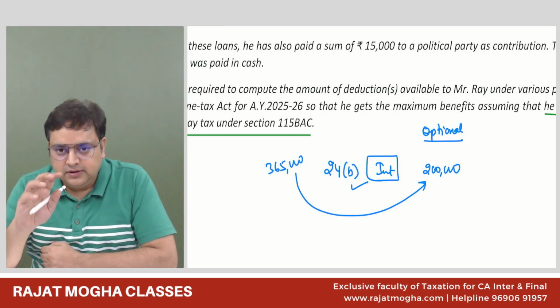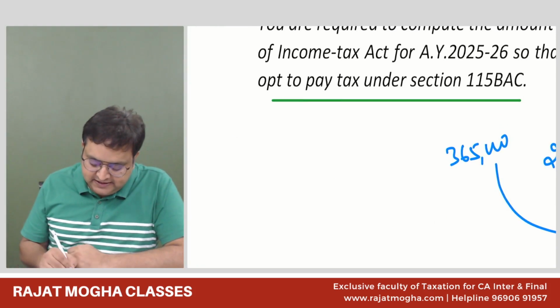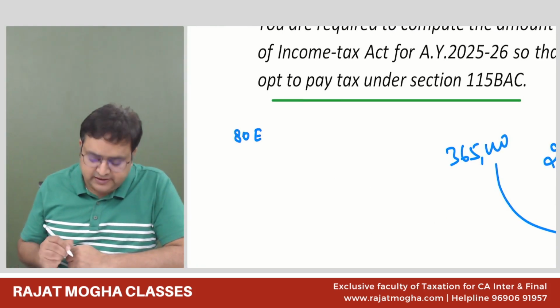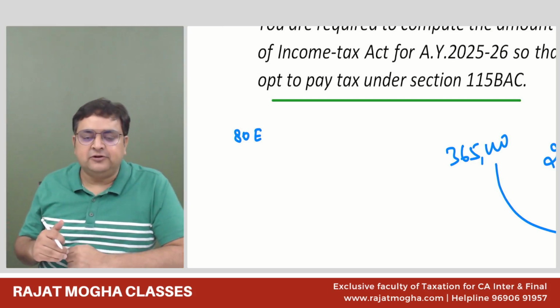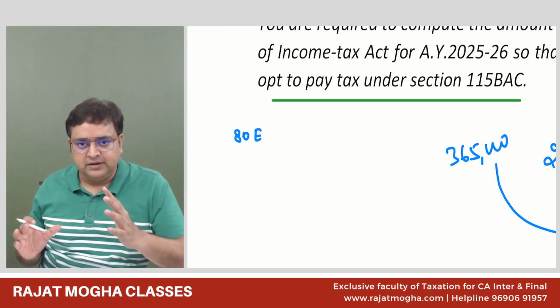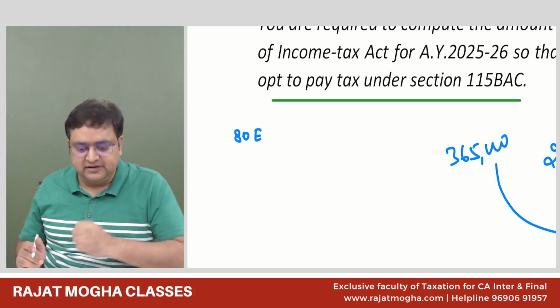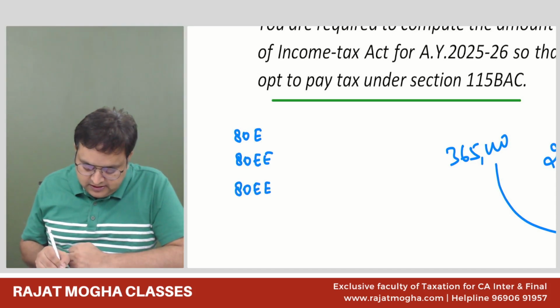Now, in your 80C to 80U, especially 80E, I have told you that there are some other sections also in the 80E family, although not very important. They are 80EE, 80EA, and 80EEB.